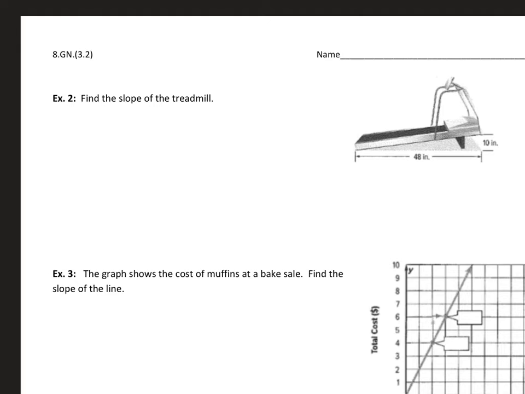All right, for example 2, it just says to find the slope of the treadmill. So our slope here is going to be our rise versus our run. It looks like our rise here goes from here all the way down to here, which is 10 inches, and then the run would be the 48 inches. Notice inches are going to be gone. And we can reduce this. 10 and 48 are both even, so this becomes 5 over 24 for our slope.